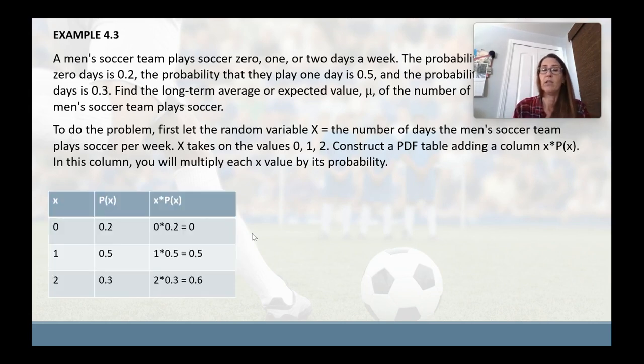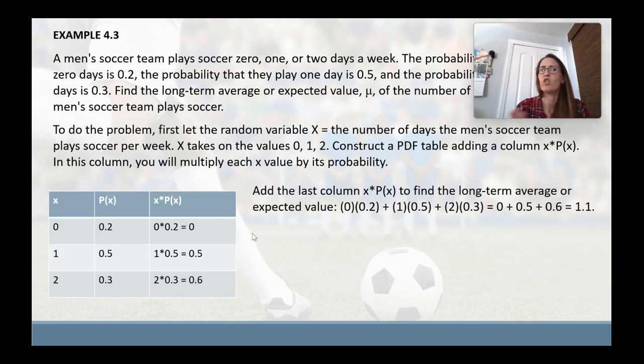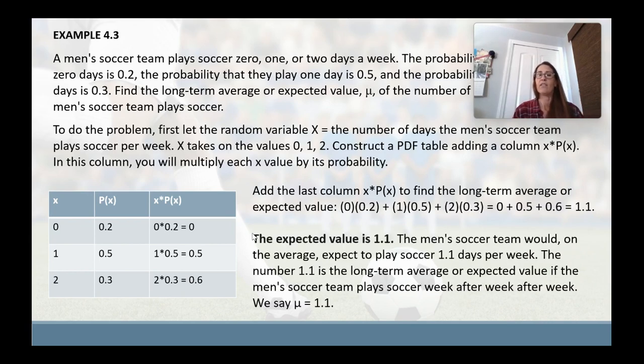So here's what the table looks like, and then it shows the math to do what we had Excel do for us. And so the men's soccer team would, on average, expect to play soccer 1.1 days per week. So that number 1.1 is the long-term average or expected value if the men's soccer team plays soccer week after week after week. And we say that mu equals 1.1.